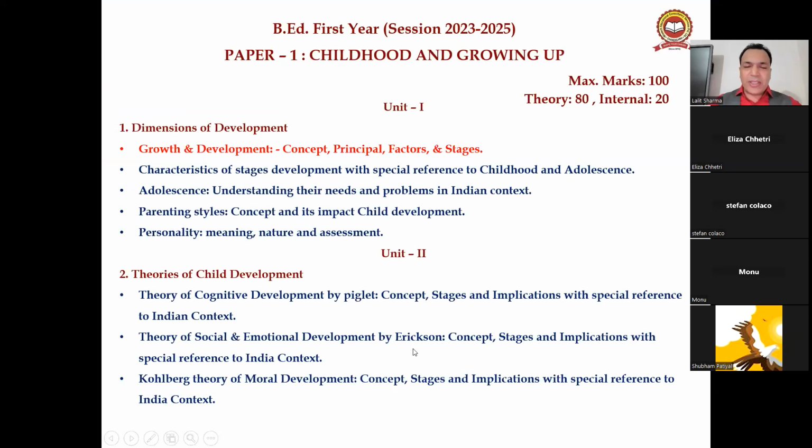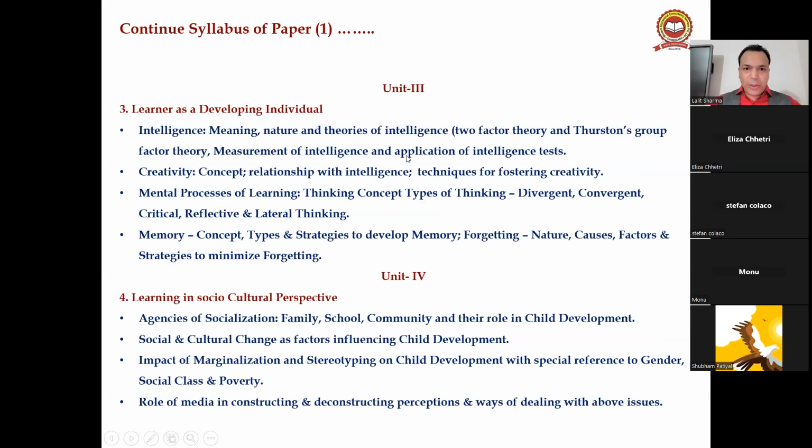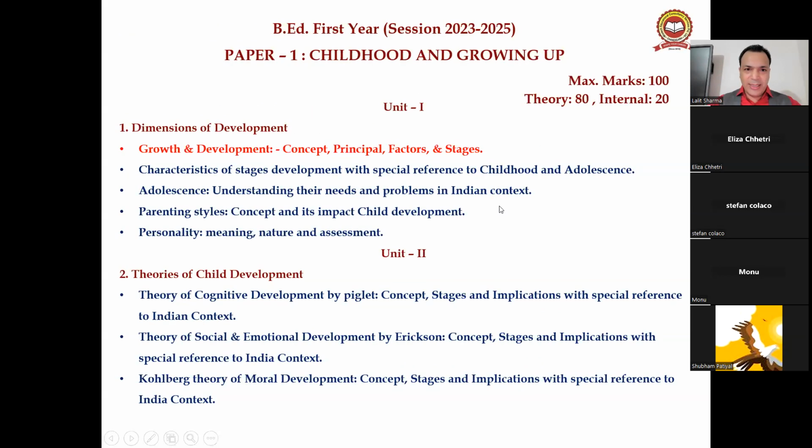So this is your first paper, childhood and growing up, in detail, right? Every paper has 4 units. And the paper would be of 80 marks theory, 20 marks internal. Passing marks is 40% in internal as in theory, right, guys? So this one, unit 1, unit 2, unit 3 and unit 4, right?